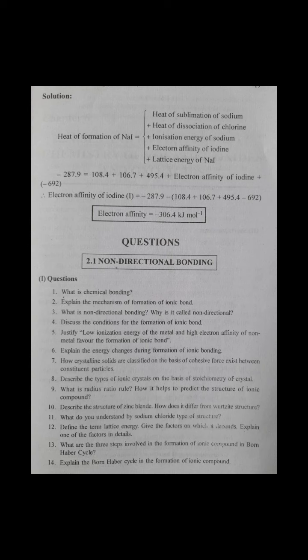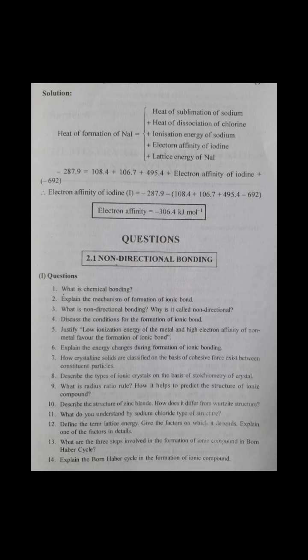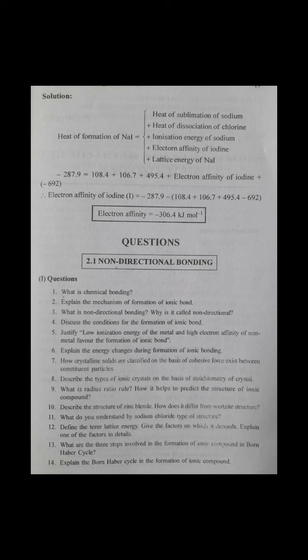Now here we finish this topic, that is non-directional bonding. Now we want to see what are the important questions which are mostly given on this topic. First is: what is chemical bonding, explain the mechanism of formation of ionic bond. We saw that. What is non-directional bonding, how is it important, what are the conditions required for ionic bond.